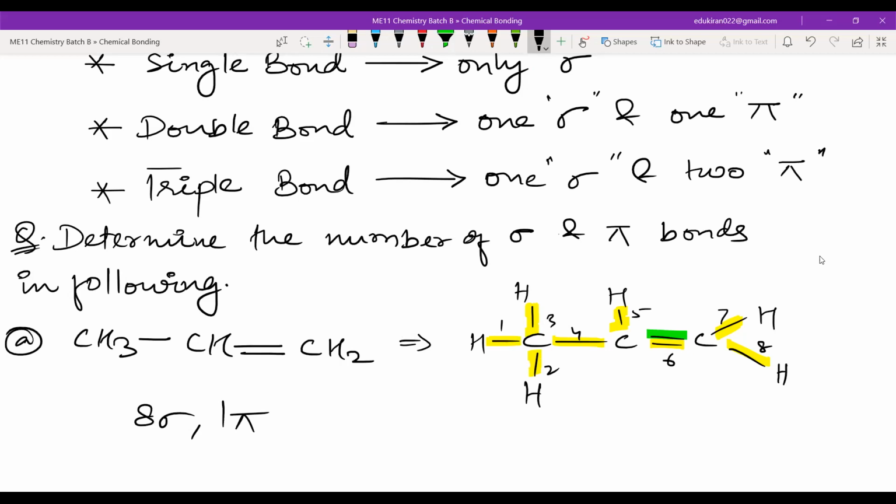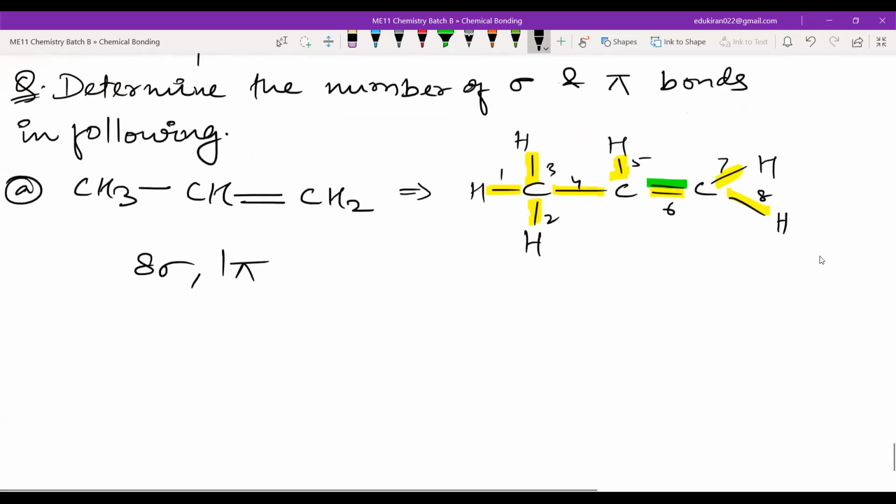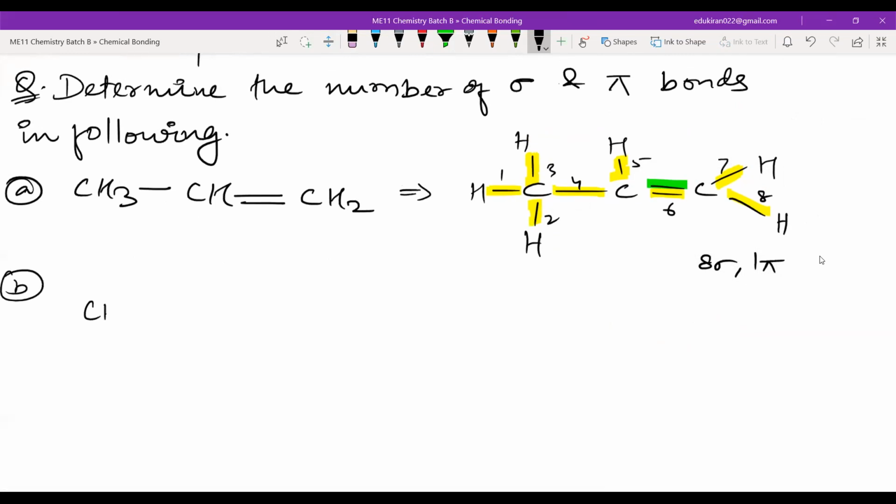Please write this down. And write the another question. So this has 8 sigma and 1 pi. This is triple bond, okay? This is triple bond.